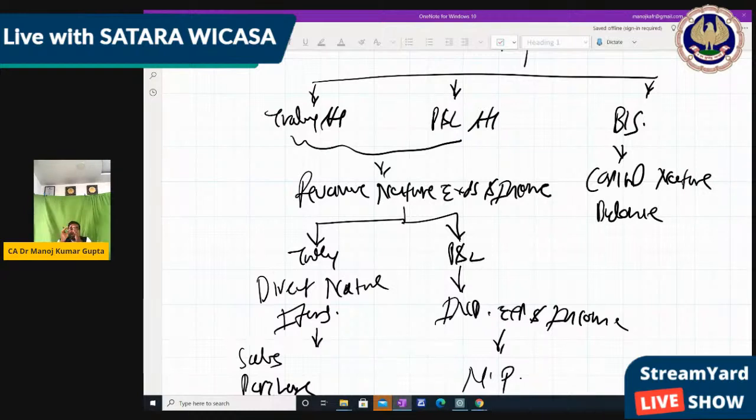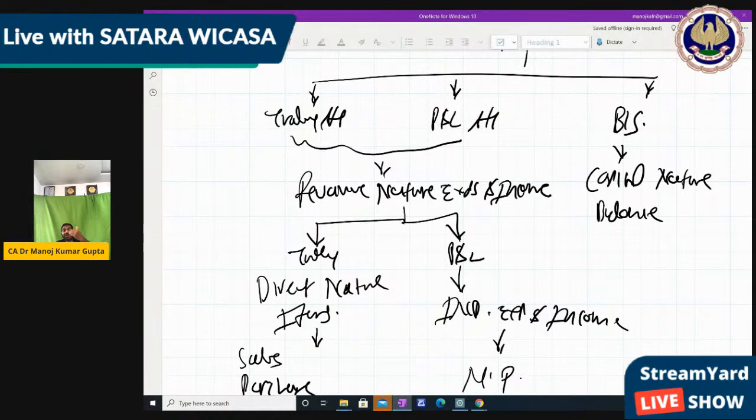And balance sheet items, which are capital nature, will be carried forward to the next year, so they will be transferred to the balance sheet. So any item which is not used in this year and needs to be transacted in future will come in the balance sheet, in the capital nature. But any item which is going to finish in the same year will come in the trading and P&L account.